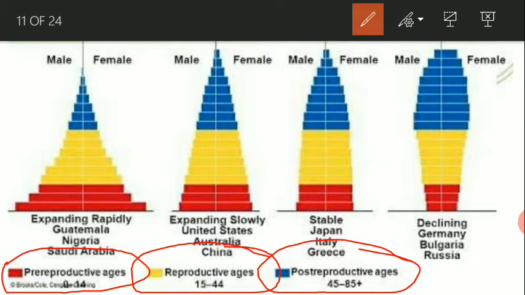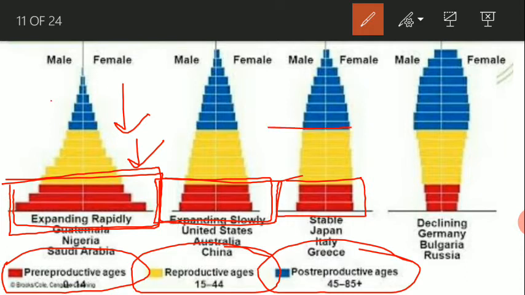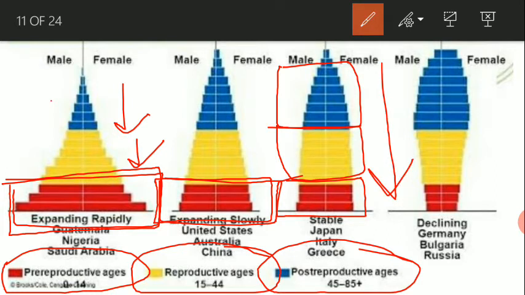In the first case, see here, the number of pre-reproductive individuals is higher than the other two age groups, the reproductive and the post-reproductive, and that's why the population is gradually increasing, expanding. In the next case, the pre-reproductive, reproductive and post-reproductive phases are more or less the same, and that's why it's a stable population.